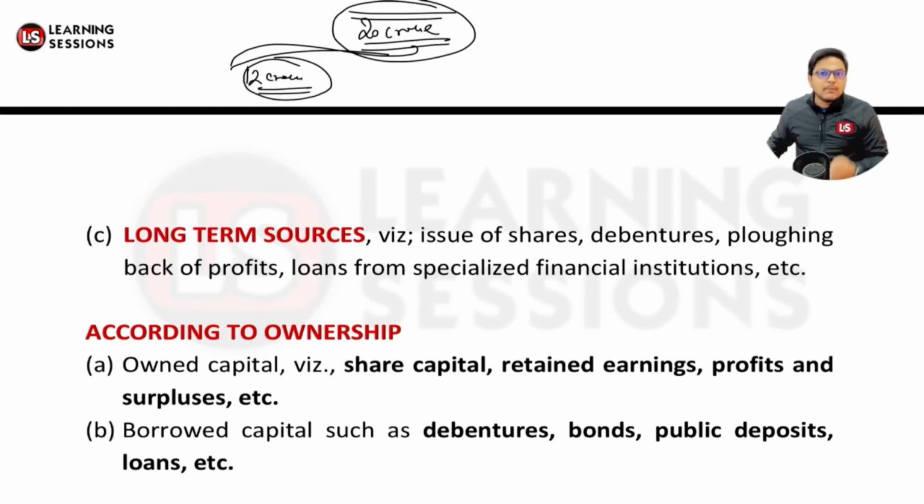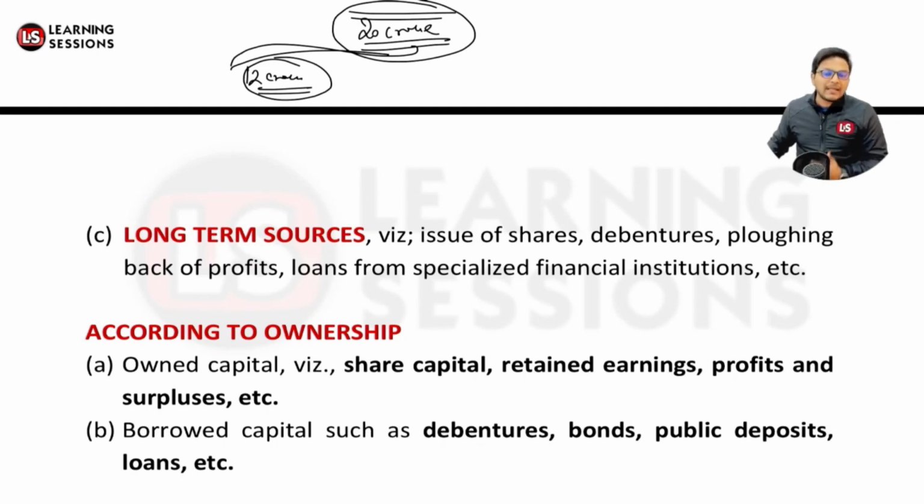That's actually related to what? Plowing back of profit. And also it could be the case that you have taken a long-term loan from a financial institution, right? After that, it's the segregation according to ownership. So it could be related to owned capital. Like the owners or the promoters have contributed the funds themselves, like the share capital or equity share capital, or the retained earnings, profits or surpluses, etc. Those are, as per the ownership, the owned funds.